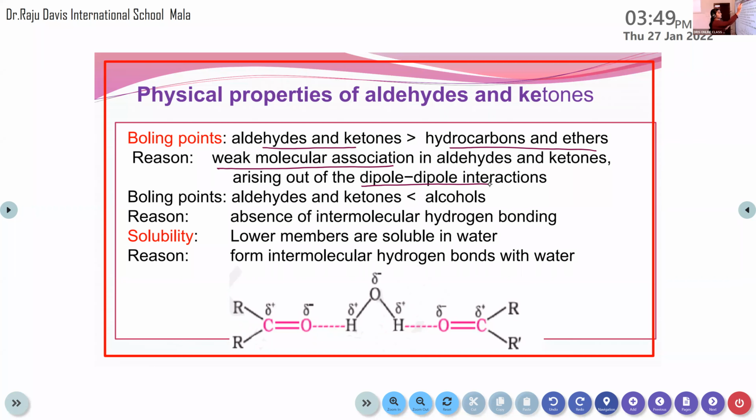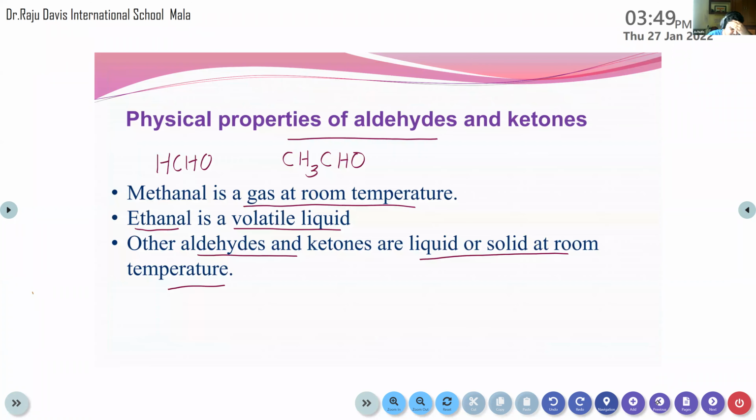Then when we are comparing the boiling point of aldehydes and ketones with alcohols, in such cases, alcohols will have greater boiling point. Okay? Yeah, Achut. Last slide, can you show me? I copied down. Same points are there in the textbook. Finished, Achut? Okay.